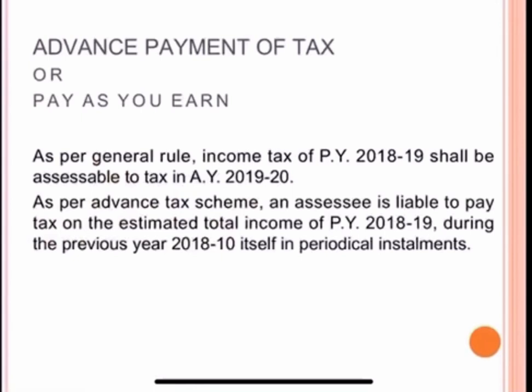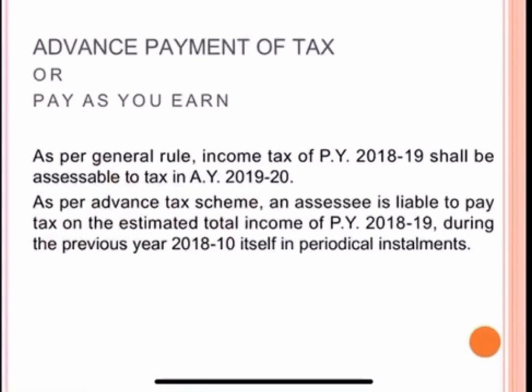It means tax shall be payable in advance during any financial year in accordance with the provisions of sections 208 to 219 in respect of the total income of the assessee, which would be chargeable to tax for the assessment year immediately following the financial year. In simple terms, as per the general rule, the income of previous year 2018-19 shall be assessable to tax in assessment year 2019-20.